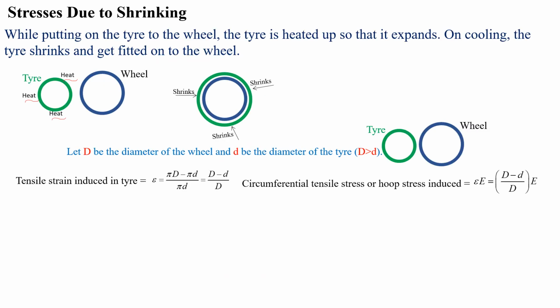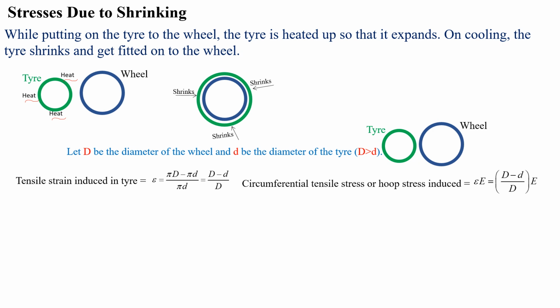So these are the conditions we have to use while solving the problem related to the temperature stresses in the composite bars. Next we look for the stresses due to shrinking. While putting the tire on the wheel, the tire is heated, then it will expand. On cooling, the tire shrinks and gets fitted on the wheel. So in this condition, tensile strain is developed in the tire and as well as circumferential tensile stress or hoop stress is induced in the tire.